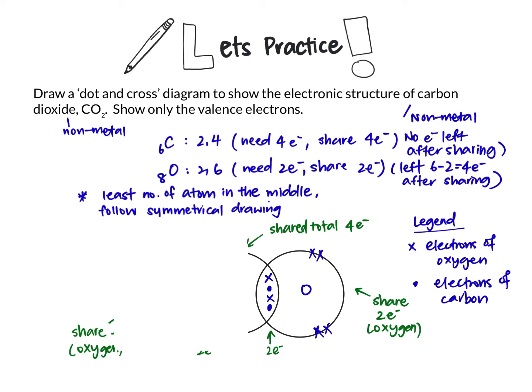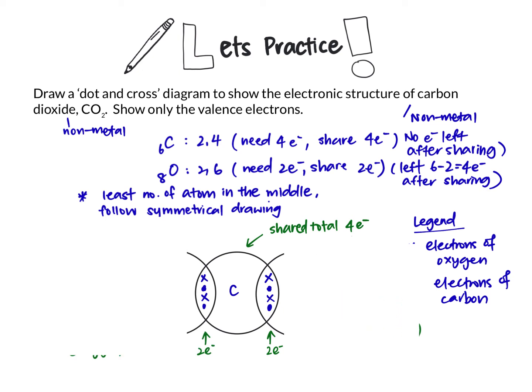Cover up the other carbon and oxygen atom. 4 shared electrons and 4 unshared electrons give a total of 8 electrons. Four electrons here and 4 electrons shared here, total of 8 electrons.